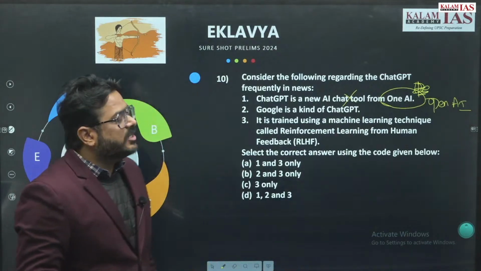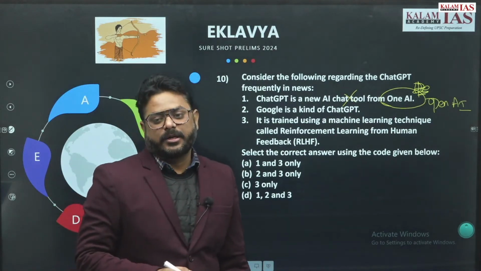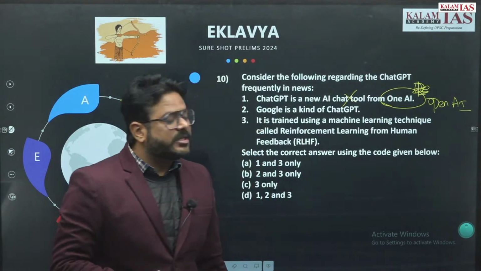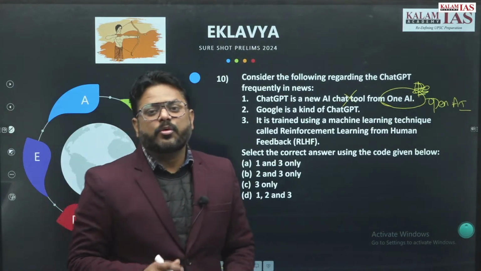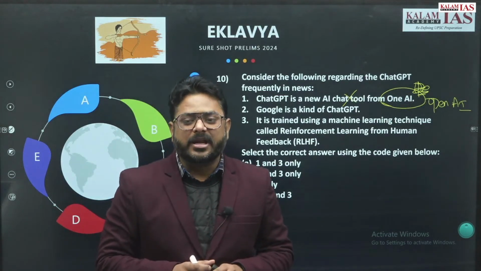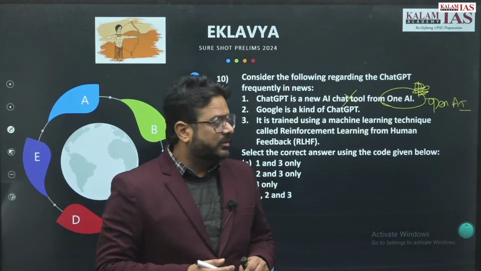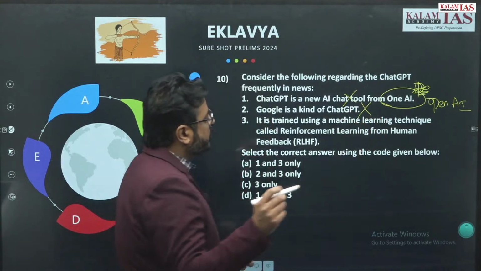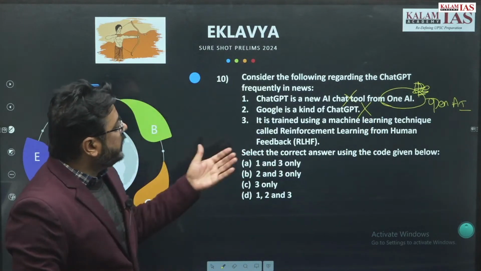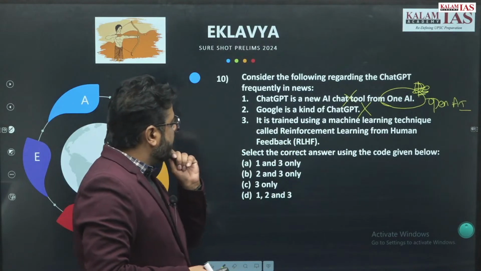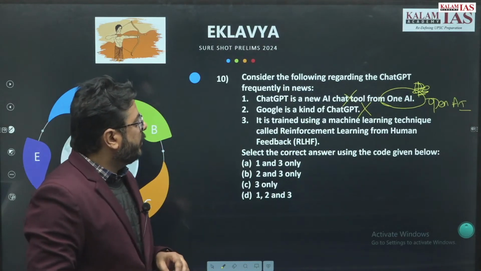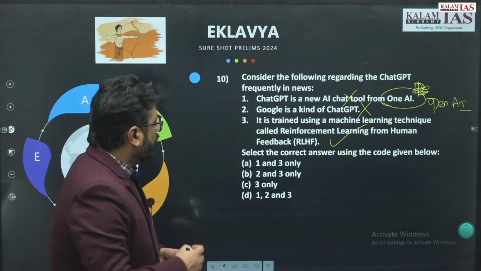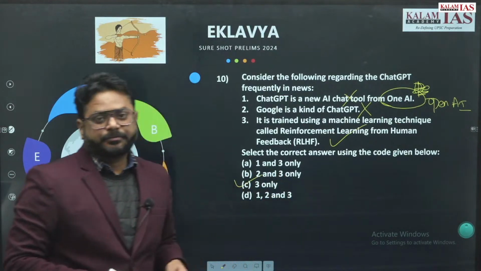Google is a kind of ChatGPT. Google is not a kind of ChatGPT. Google is a search engine, whereas ChatGPT is a kind of chatbot where you can ask any kind of question and generate any kind of answers. So Google is not ChatGPT, and the statement is also wrong. And it is trained using a machine learning technique called reinforcement learning from human feedback. So that statement is 100% correct. So here only 3 will be the answer.